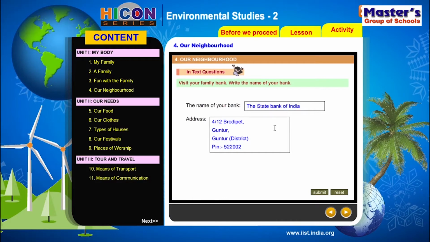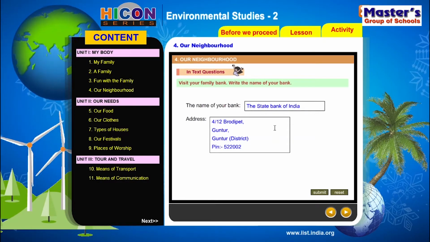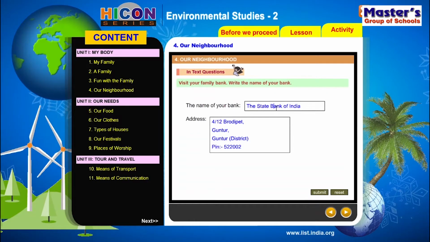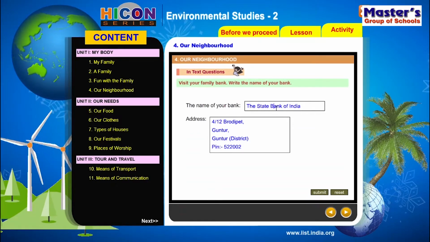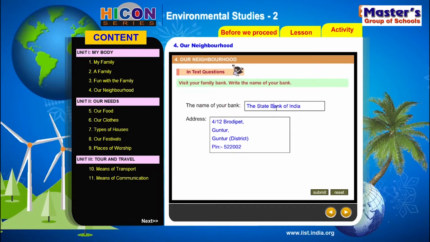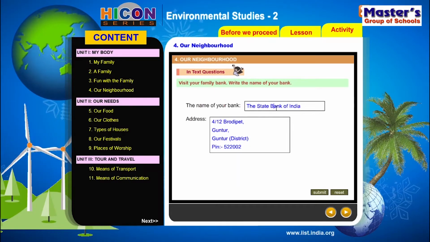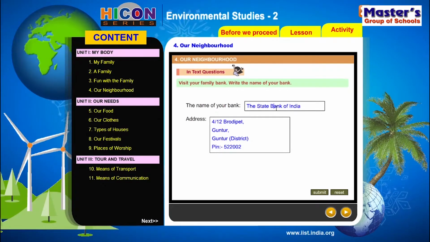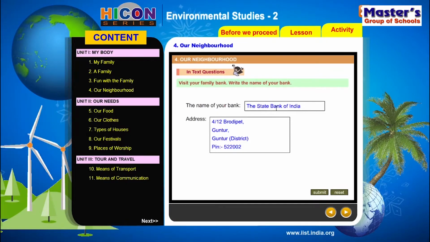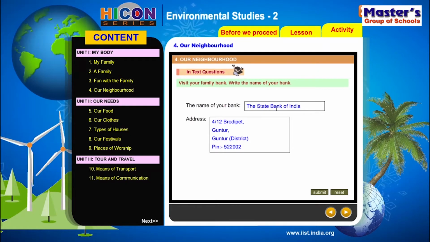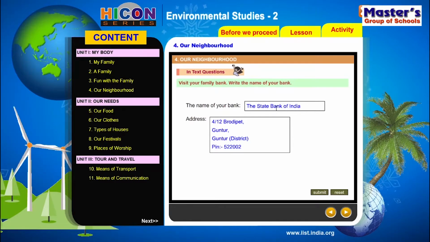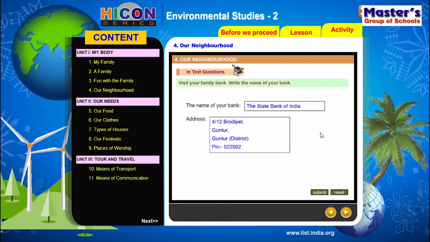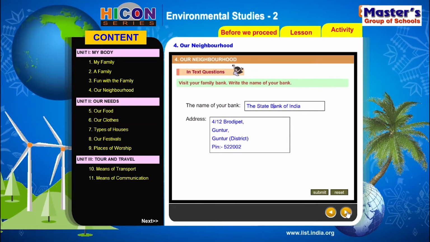So that is the address of my bank. We have our account in the State Bank of India. It's located at 4/12 Brodipet, Guntur. The pin code is 522002. So you can ask for the details of the bank where your family, your father, your mother, or both of them together may have an account, and you can write those details in the place given in the textbook. Meanwhile, we will move on to the next one.